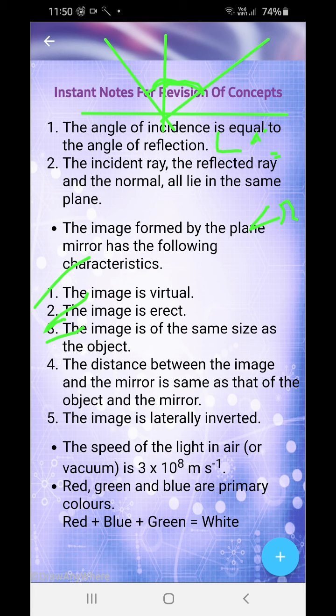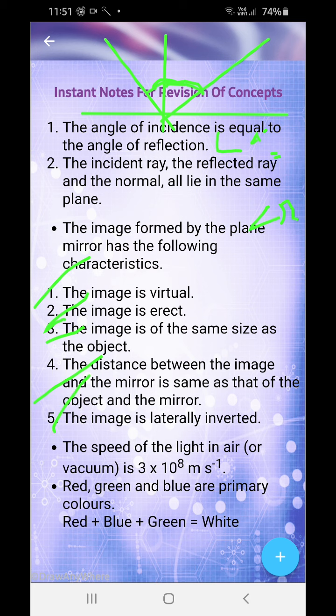The distance between the image and the mirror is the same as that between the object and the mirror. You go forward to the mirror, the image over there will also come forward. You go backwards, the image will also go backwards, and by the same distance. So the time when you stop, the image will also stop. Okay, an image is laterally inverted. You will see your left hand as right and your right hand as left.